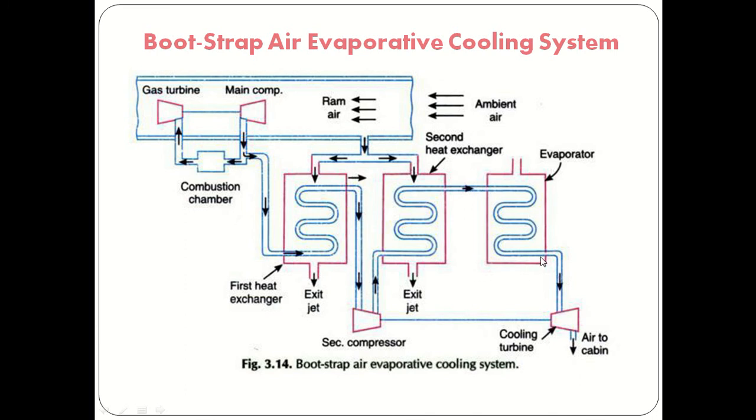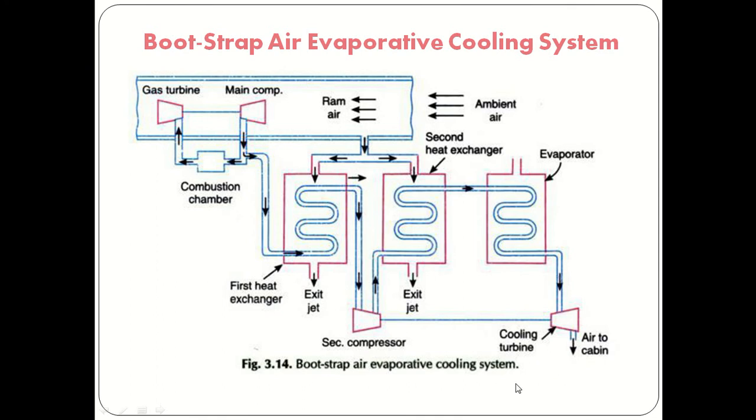Here we have used an extra evaporator, in which an evaporative medium is used. That medium will be evaporated and cooling of the main air will take place. After that, the air will be supplied to the turbine, expansion will take place, and after that the air, with reduced temperature, is supplied to the cabin. Whatever power is generated will be directly supplied to the secondary compressor.